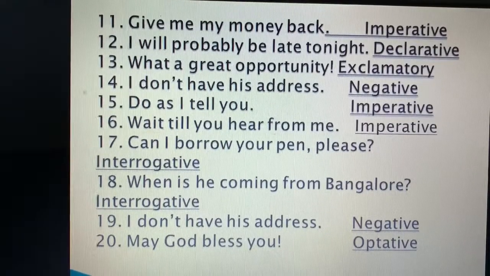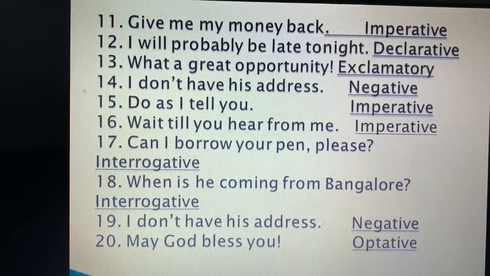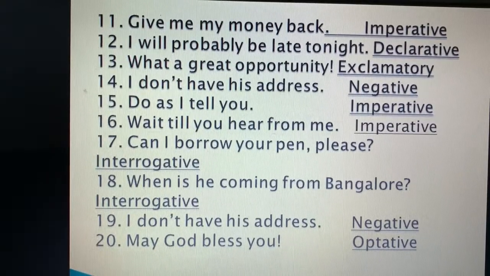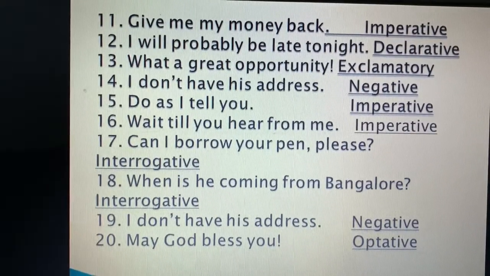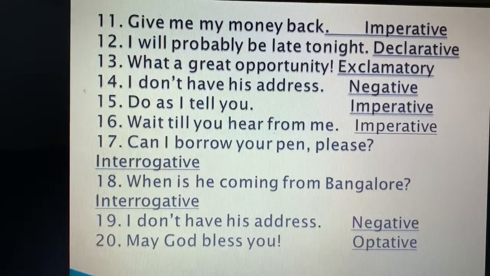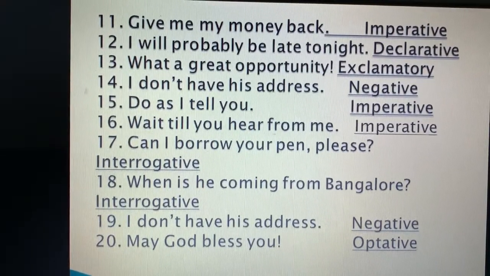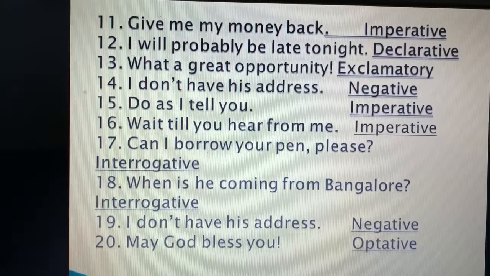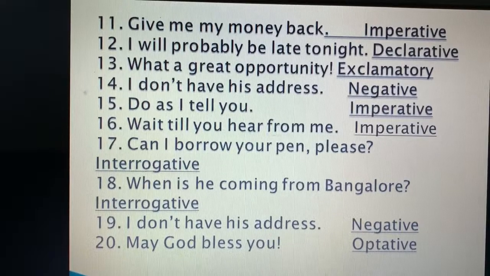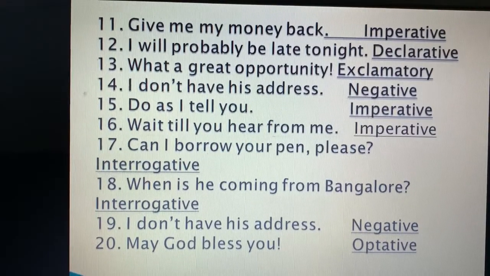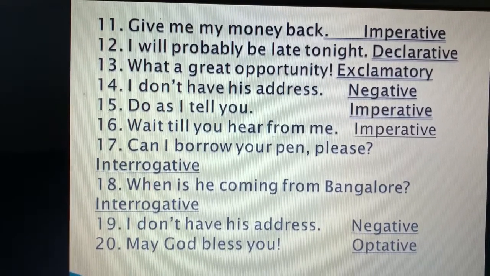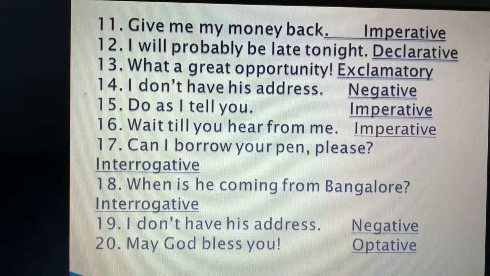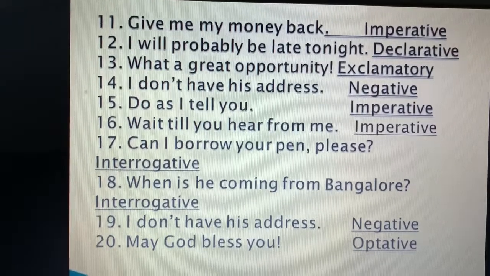Next is, give me my money back. Imperative. Fine. I will probably be late tonight. Declarative, simple. What a great opportunity! Exclamatory. I do not have this address. Negative. Do as I tell you. Imperative, as in command. Wait till you hear from me. Again imperative. Can I borrow your pen please? Interrogative. When is he coming from Bangalore? It is asking a question. Interrogative. I do not have this address. Negative. May God bless you.